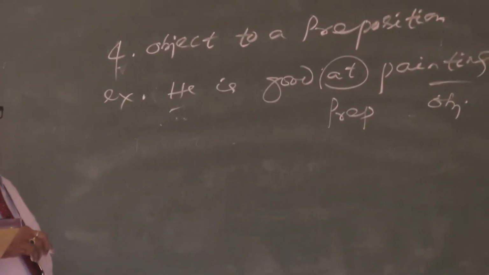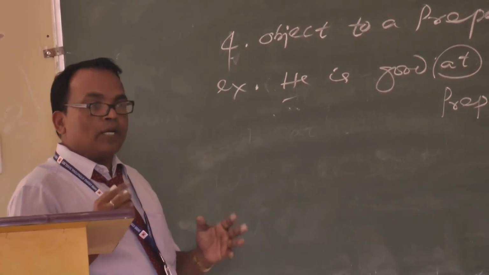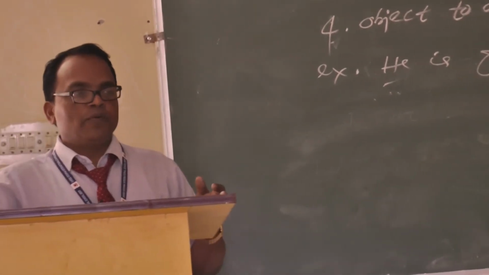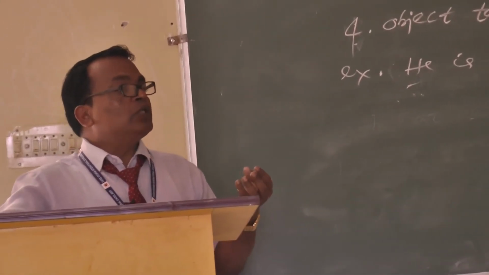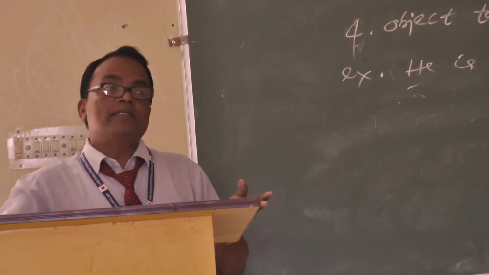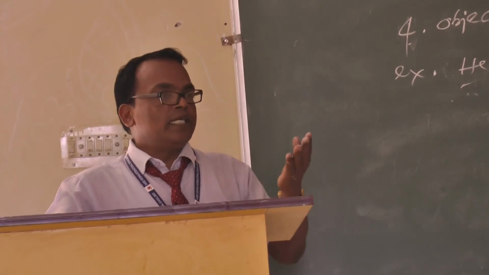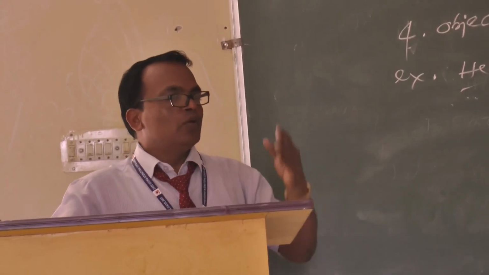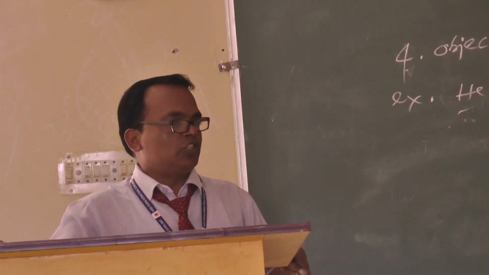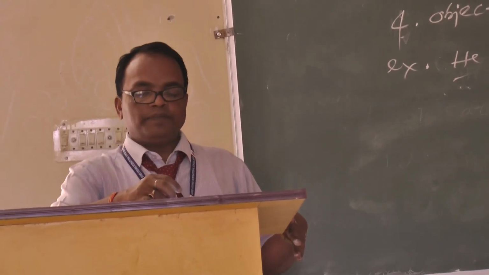What is he good at? What? Painting. Object. We are using the what question, na? If we want to confirm the object, we have to make a question. Who is good at? He. Subject. What is he good at? Painting. What is used for object? Who is used for subject. So who is generally used for a noun as a subject? What is generally used for an object? Understood or no?